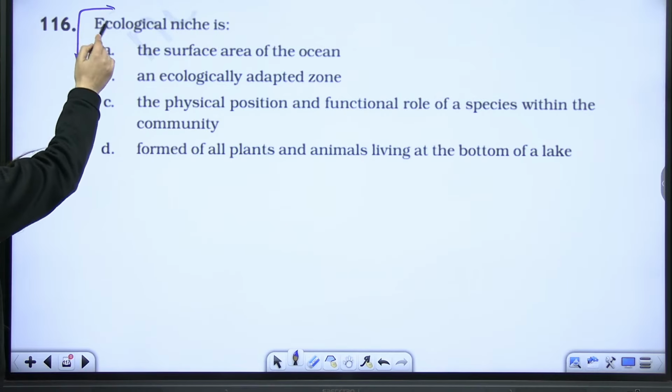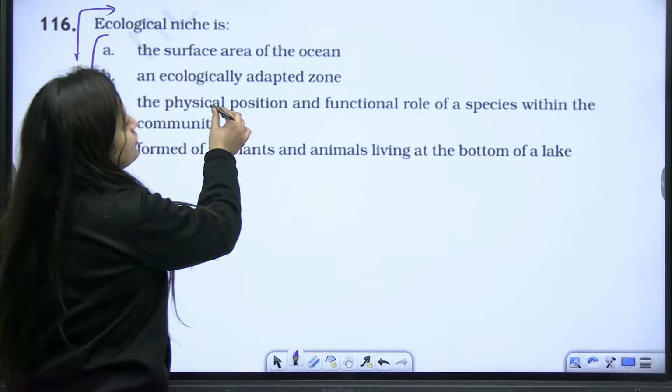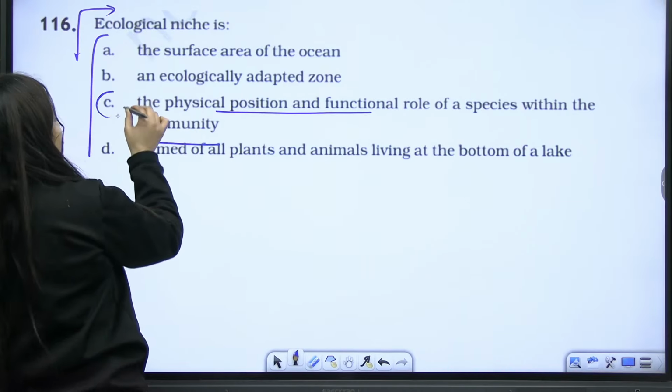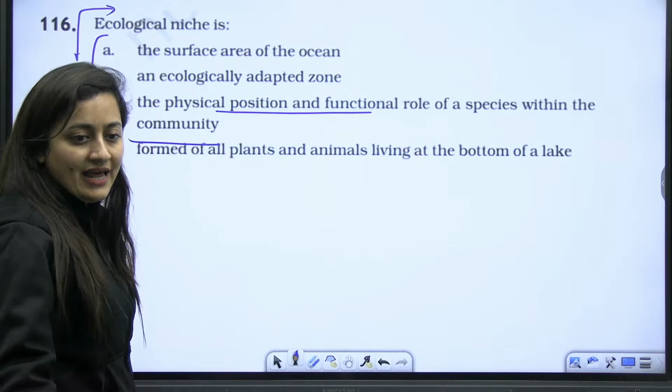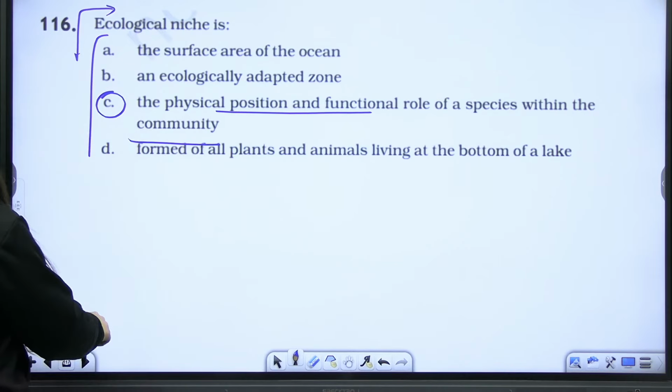Next, ecological niche is. The ecological niche is the physical position and functional role of species within the community. Right? It is the physical position and functional role of species within the community.